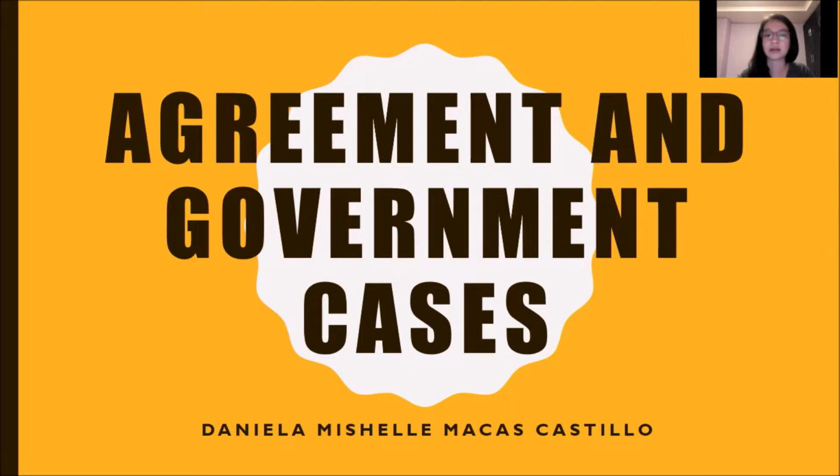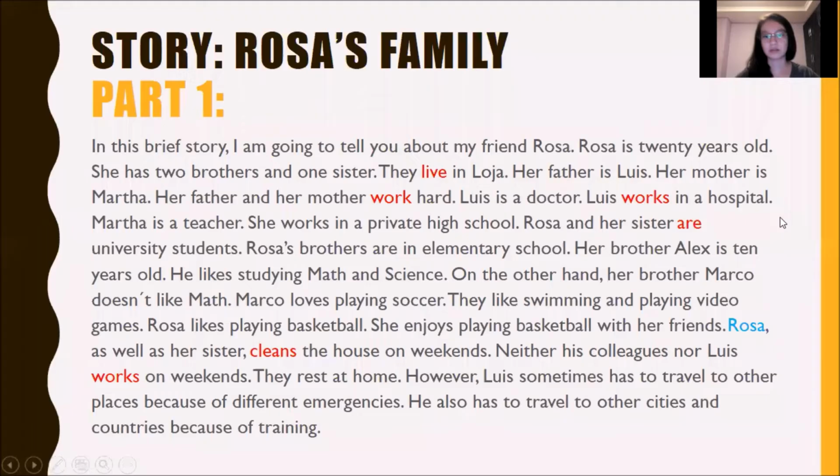I will share a story in which I will explain examples of agreement and examples of government. I will divide the story in two parts to understand first the case of agreement and second the case of government. So this would be the story of Rosa's family. This is the first part.